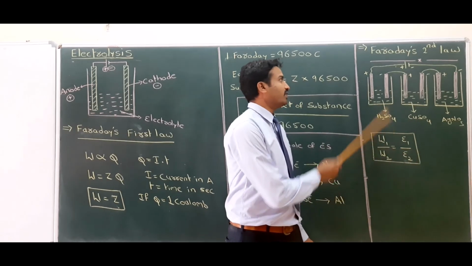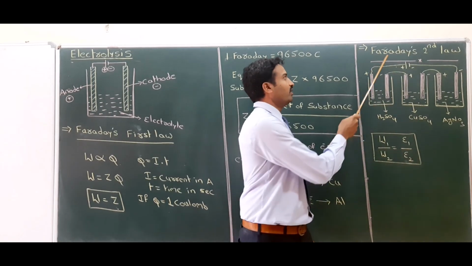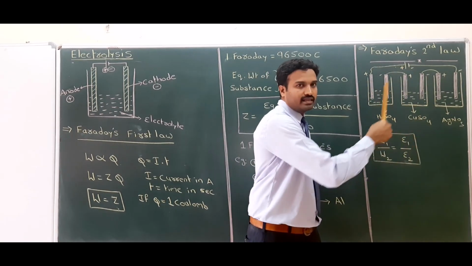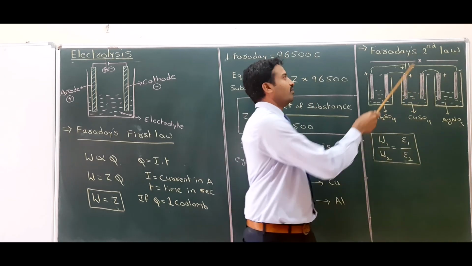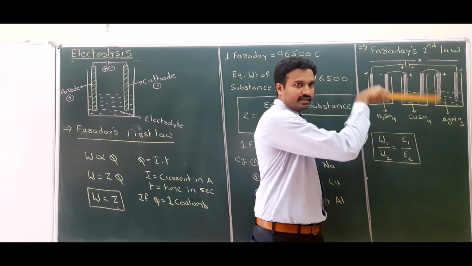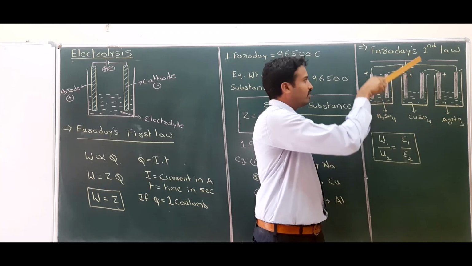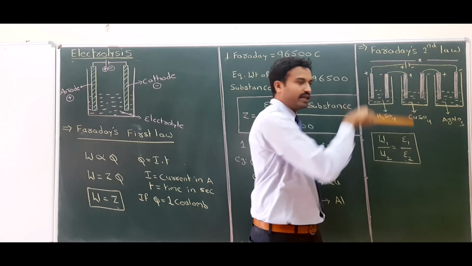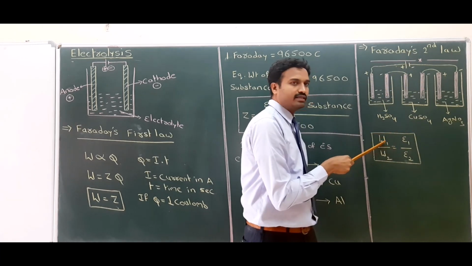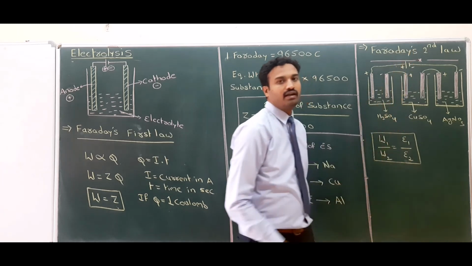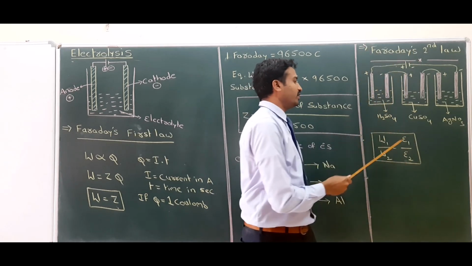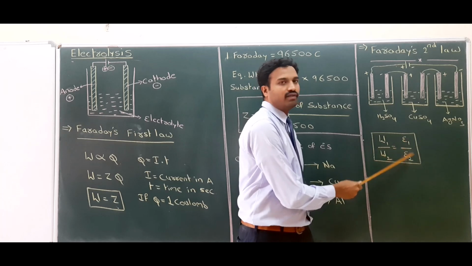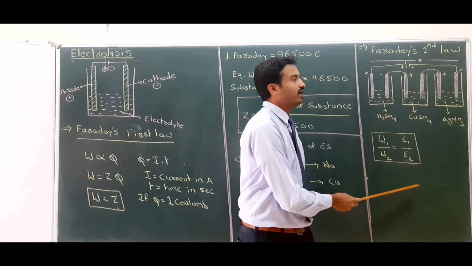This is about the formula of Faraday's second law. Again, when electrolytic cells are connected in series, the quantity of current is the same. The amount of current passing is the same. The mass of the substance depends on the equivalent weight of the substance. Then the formula is W1 by W2 is equal to E1 by E2. This is about Faraday's second law.